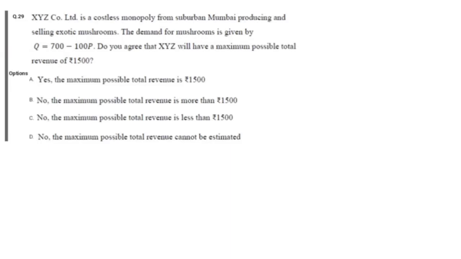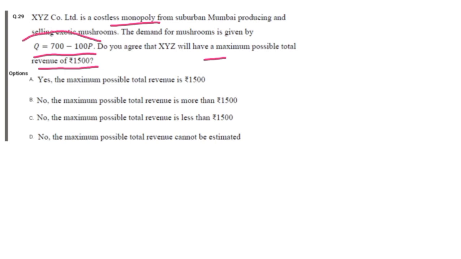Next question: XYZ Co-Limited is a costless monopoly from suburban Mumbai producing and selling exotic mushrooms. The demand for mushrooms is given by Q = 700 - 10p, where Q is quantity and p is the price. The question asks: do you agree XYZ will have a maximum possible total revenue of 1500? We have to see whether it has a maximum possible revenue of 1500.